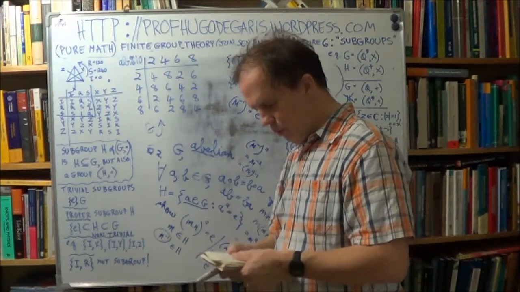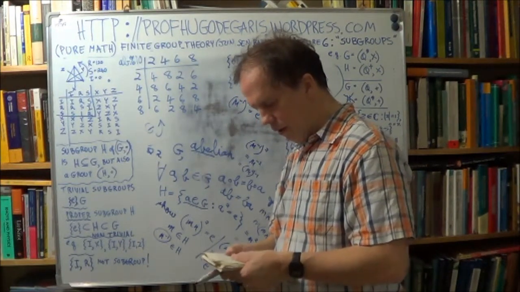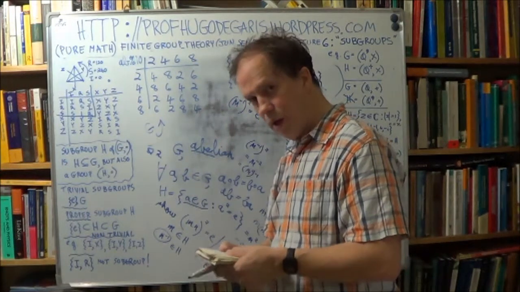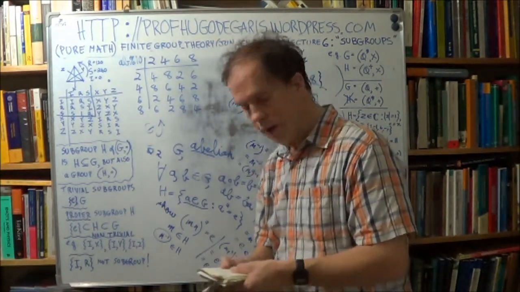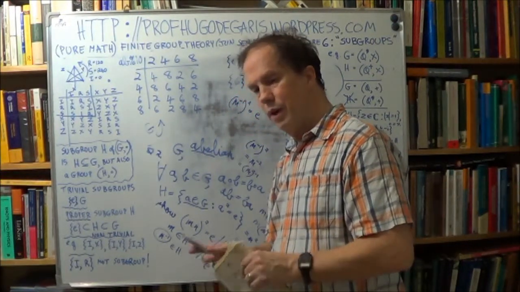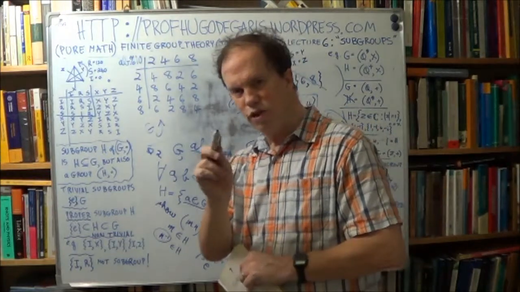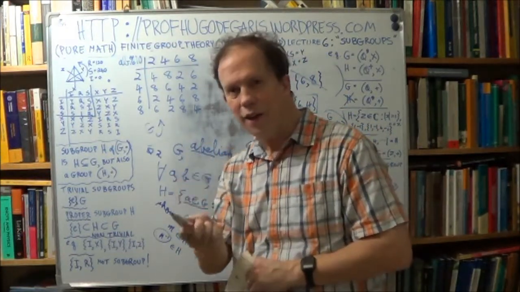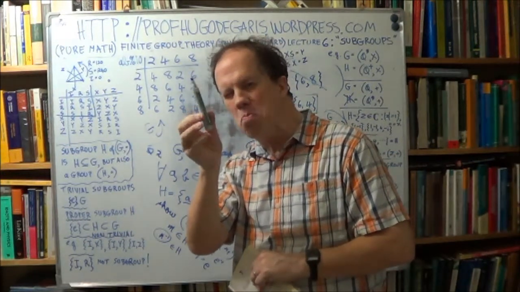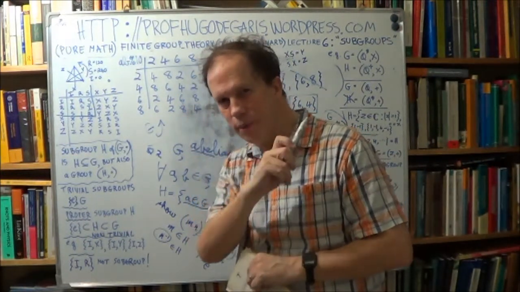Okay. An infinite group cannot have a finite subgroup. Now, whenever you hear the word not or all, a red flag should go up, and you start thinking, all I have to do is find one counterexample, right?